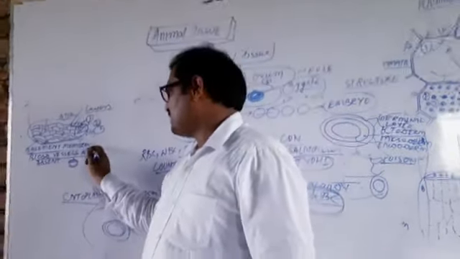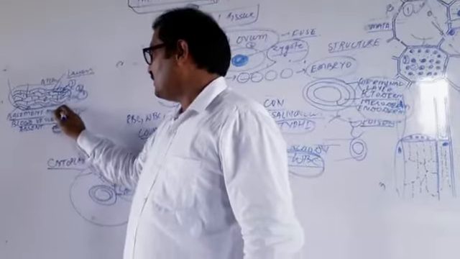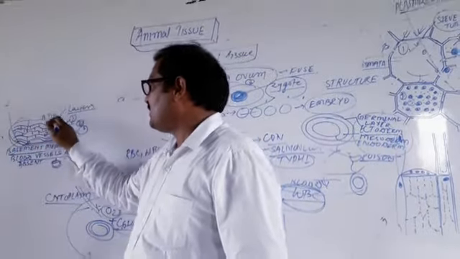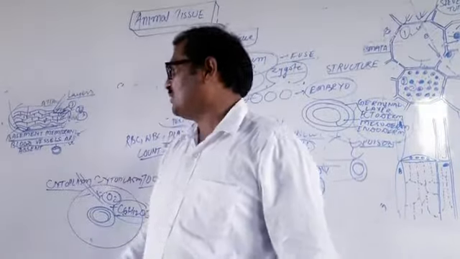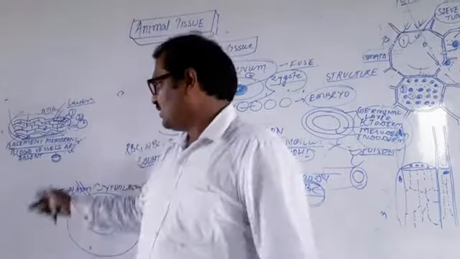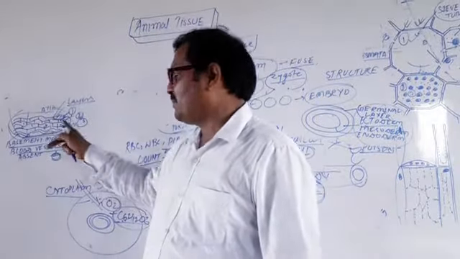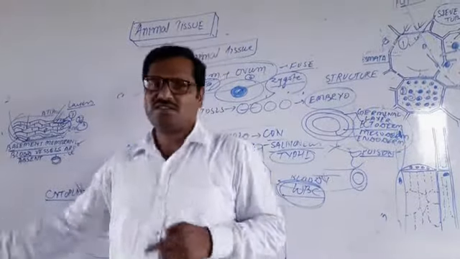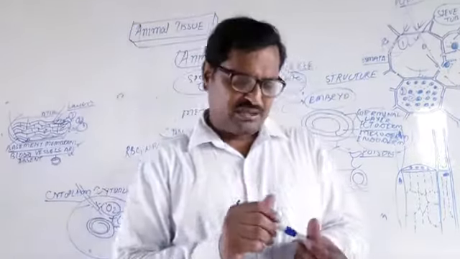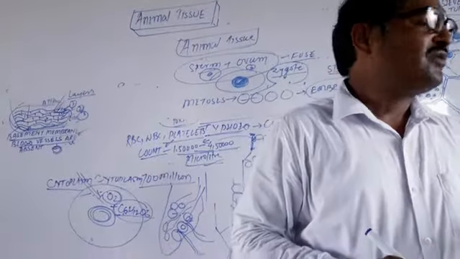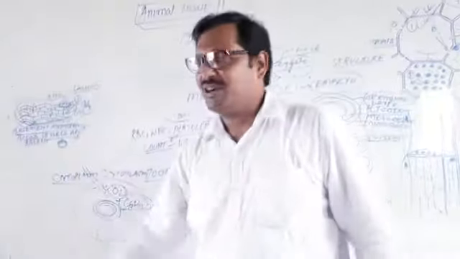This basement membrane provides a place for all these layers of the epithelial tissue to stick to one another. And a very peculiar feature is that in the epithelium tissue there are no blood vessels. So blood vessels are absent in the epithelial tissue.